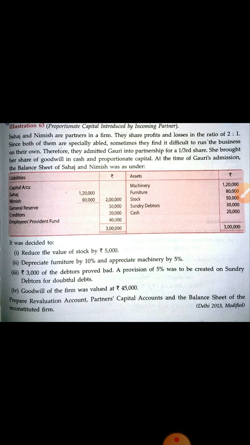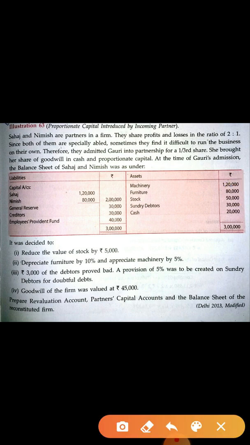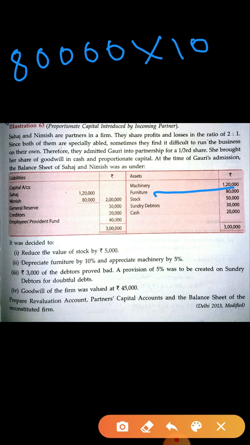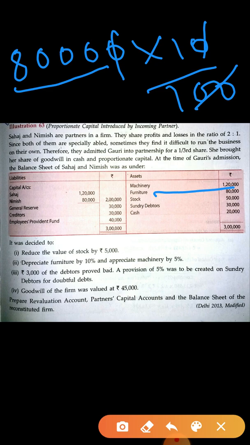Depreciate means furniture is reduced. So you have to calculate 10% of the furniture amount. Furniture amount is given 80,000, so 10% of 80,000 is 8,000. This 8,000 of furniture you write down on the debit side in the revaluation account.